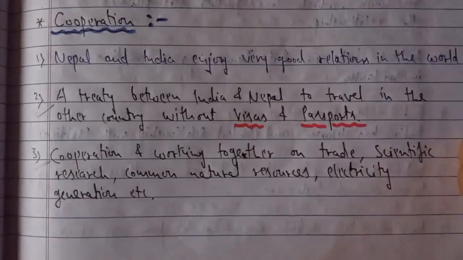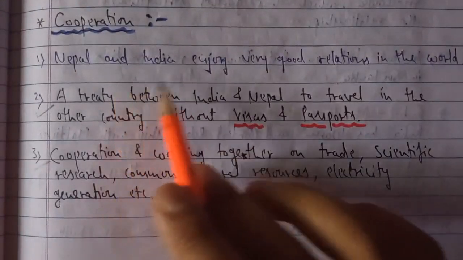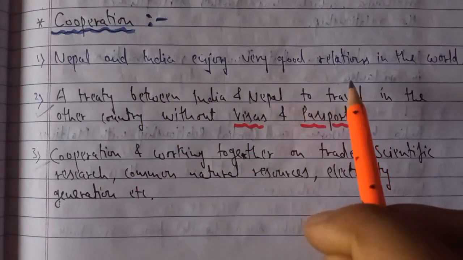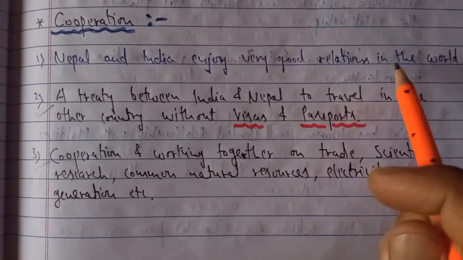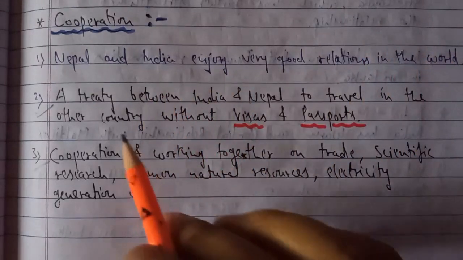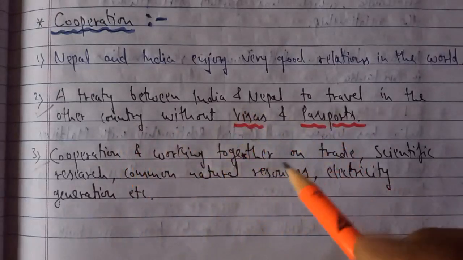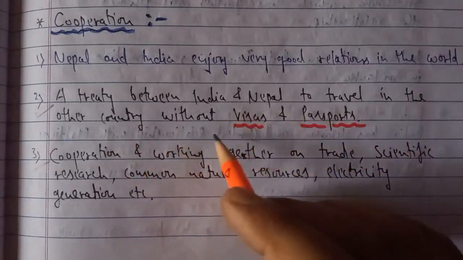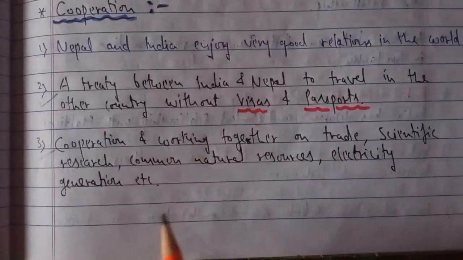And then we have areas of cooperation also. These are the important notes which I have taken from your NCERT book only. Nepal and India enjoy a very strong and good relationship, which has no parallel in the world. No countries in the world have the type of relations which India and Nepal have, because through a treaty signed by India and Nepal, a citizen can travel in the other country without visas and passports, mostly for work.